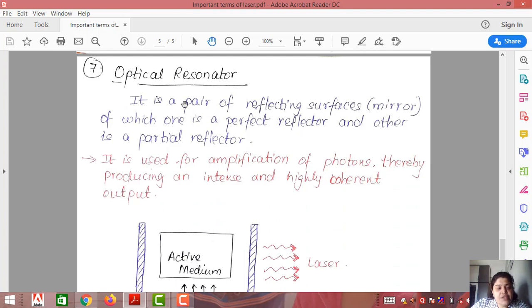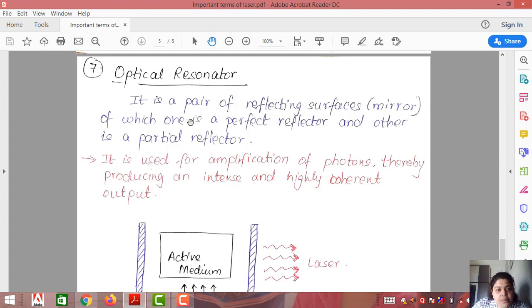The last term we discuss in this video is the optical resonator. The optical resonator is the most important part related to laser, because this is the thing which actually amplifies the laser. If you remember the full form of laser, it says light amplification by stimulated emission of radiation. The term amplification in the full form of laser is achieved with the help of the optical resonator.